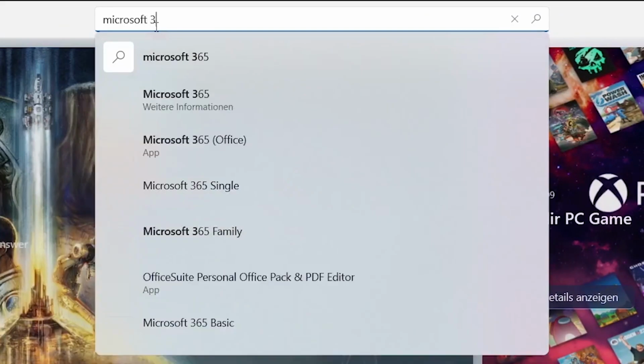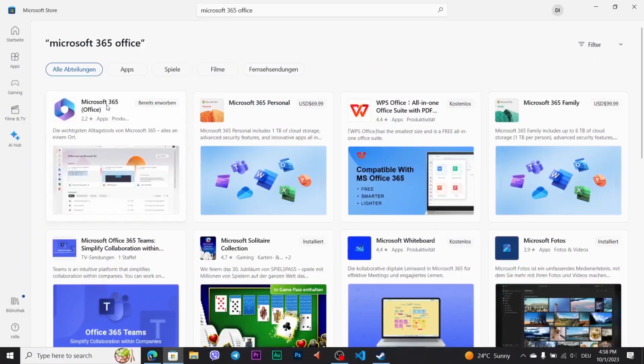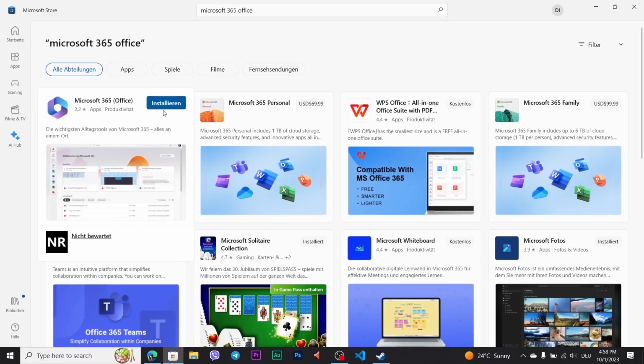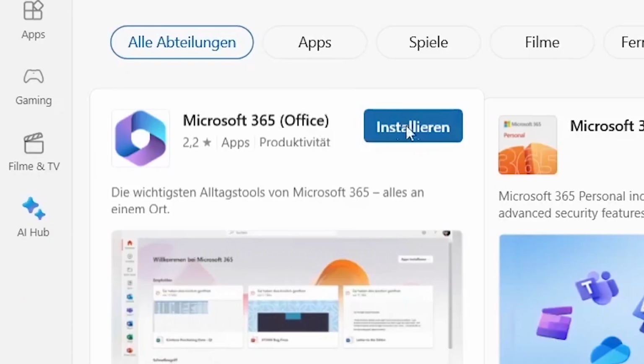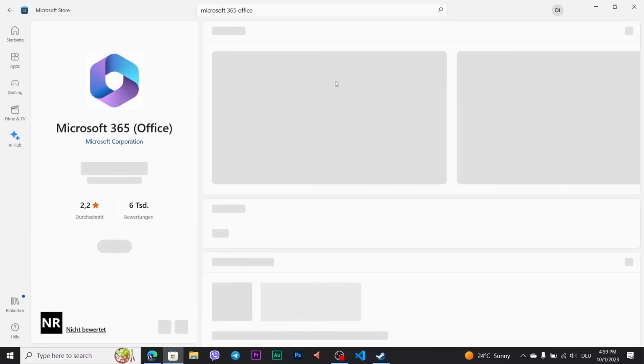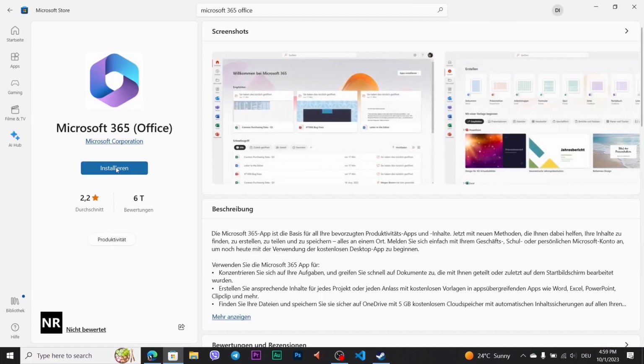Search for Microsoft 365 Office in the search field. After that, we see the search results. The very first program is Microsoft 365 Office. It is what we are looking for. We can install it by clicking the Install button, or open the square, see screenshots and also the Install button.